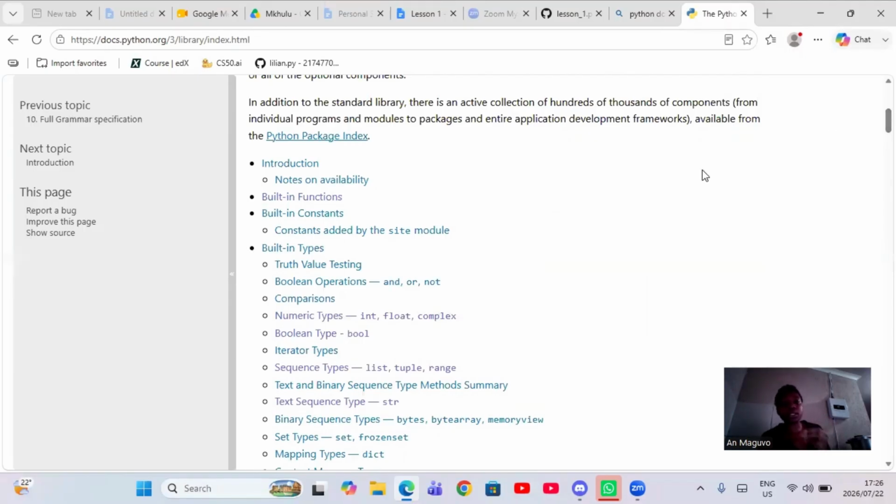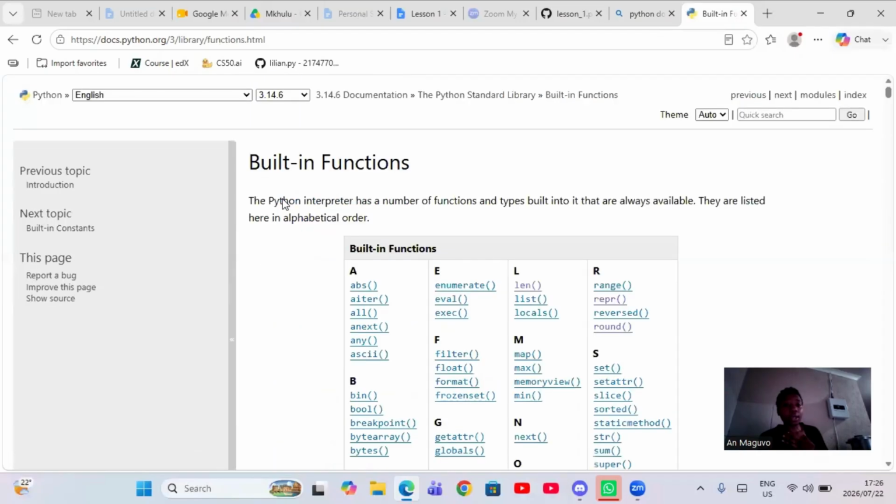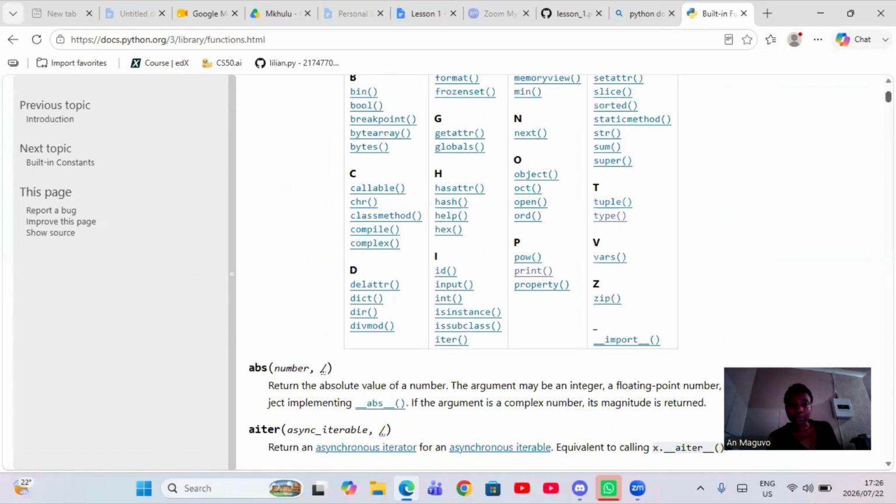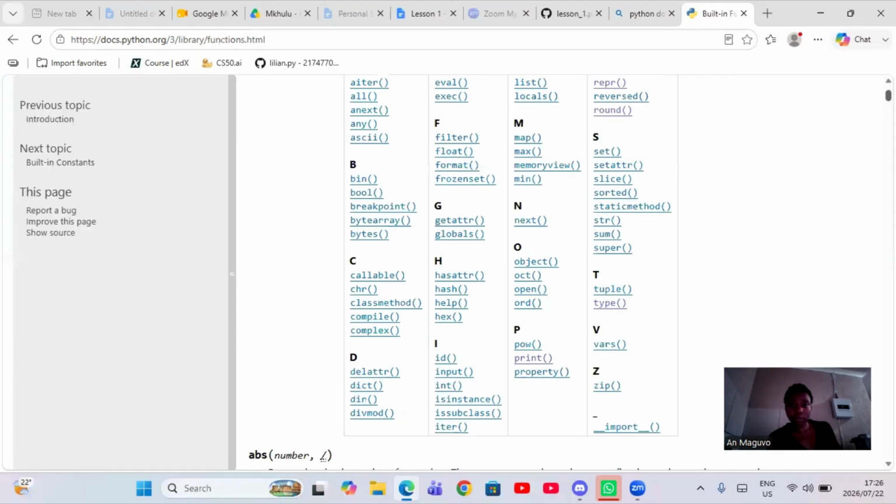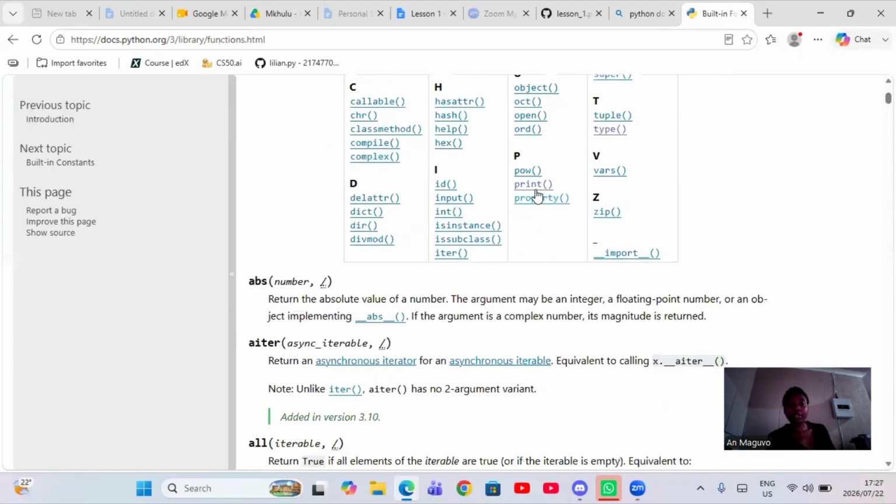Then it's gonna tell you it's inside built-in functions. I'm gonna click here, down to P. Okay, there we have print. I'm just gonna click here so that we go to print exactly.